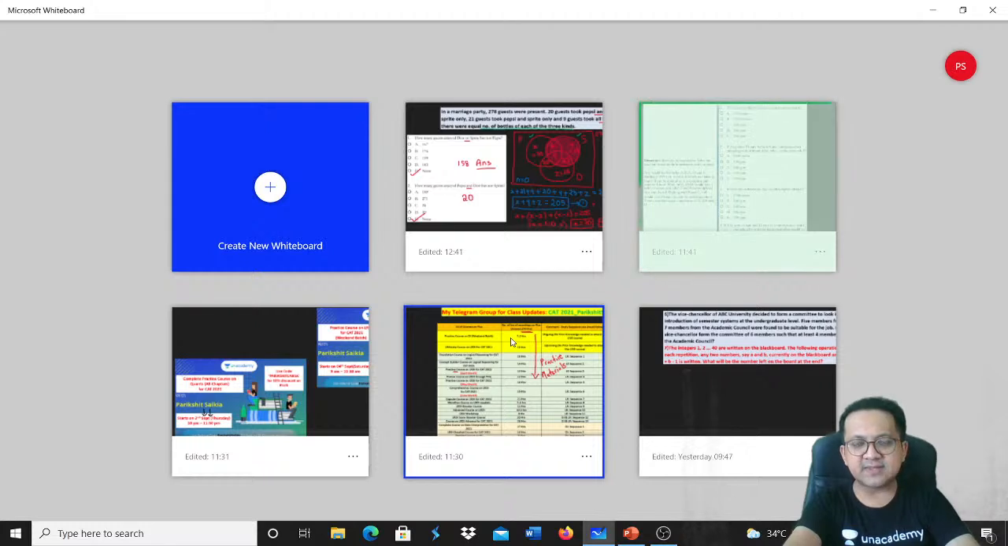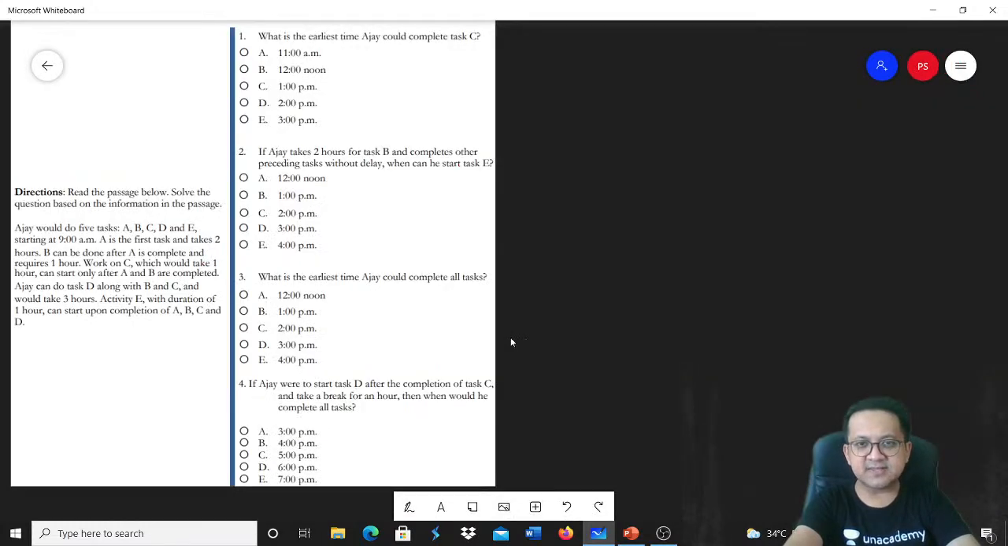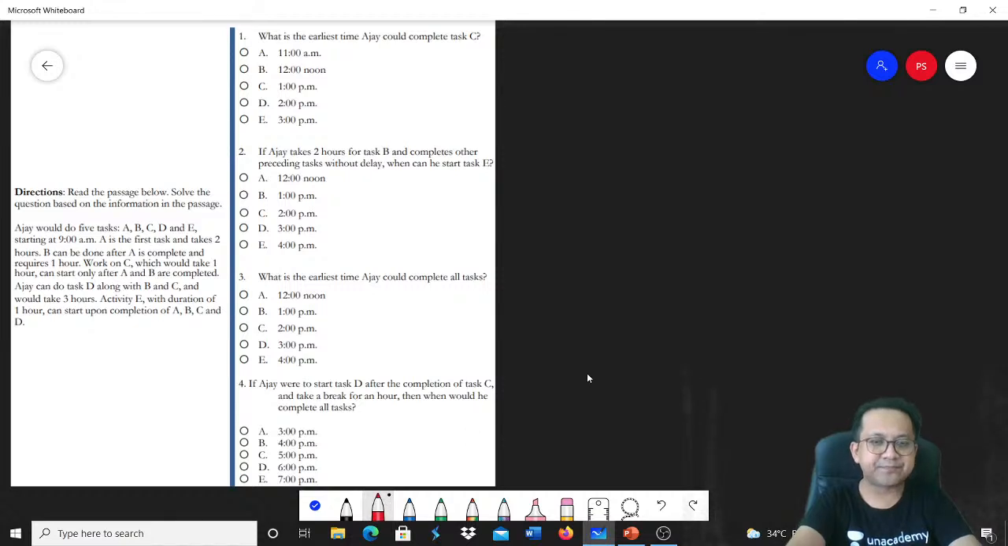Another one from the previous year NMAT series. Okay, let's read this together. Read the passage below and solve the questions based on the information in the passage.